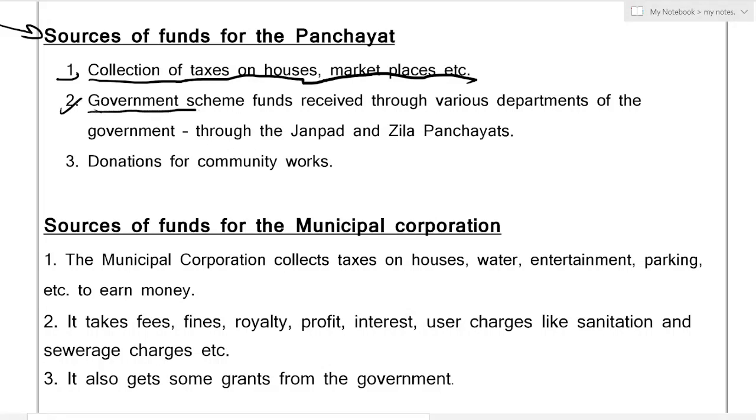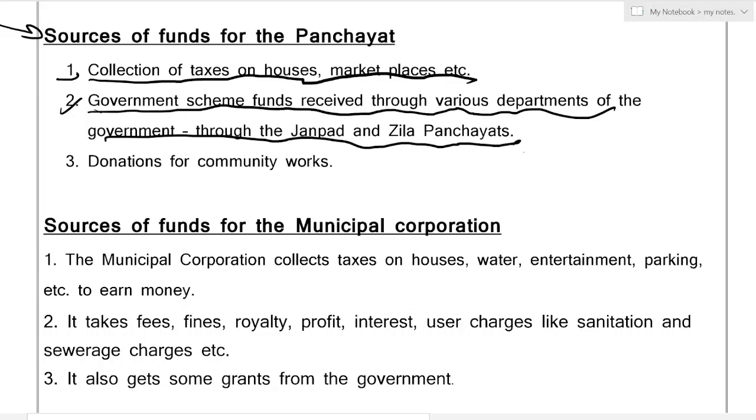Second source, government scheme funds received through various departments of the government through the Janpad and Jila Panchayats. Now government releases schemes, as we have studied in the previous worksheet, that they release different schemes for employment, etc. So a lot of money is given for that scheme by the Zilla Panchayats. So that money is also one of the sources of funds for the panchayat. And third one is donations for community works. So these are also some of the sources.